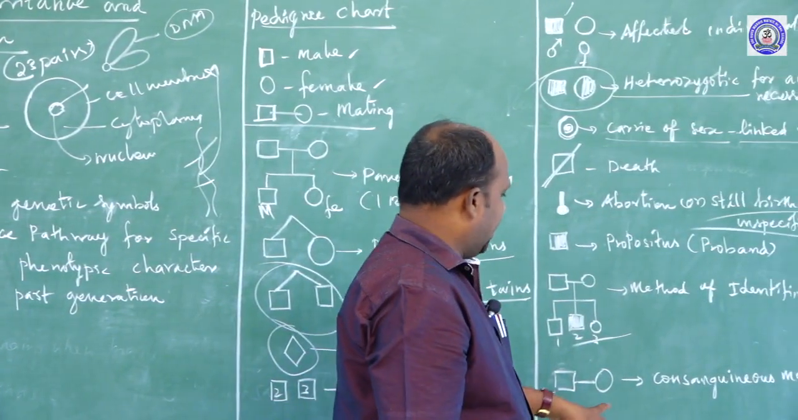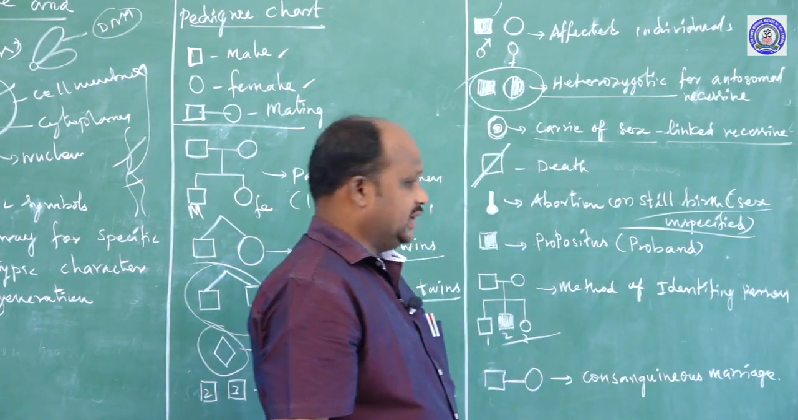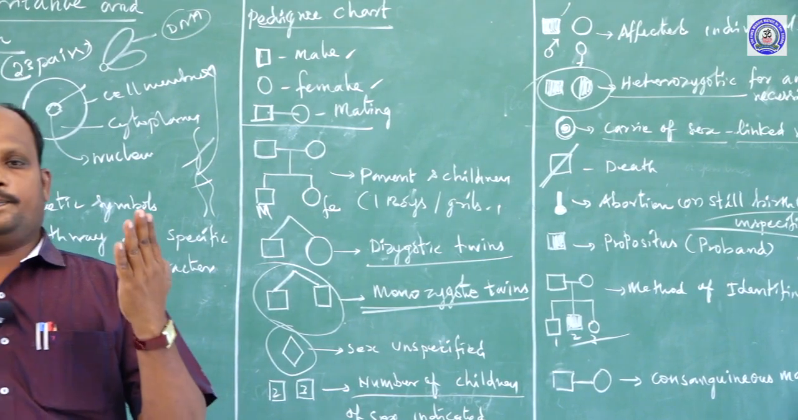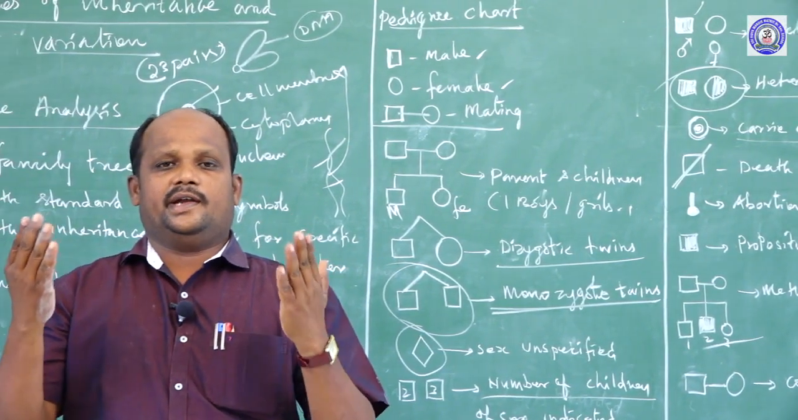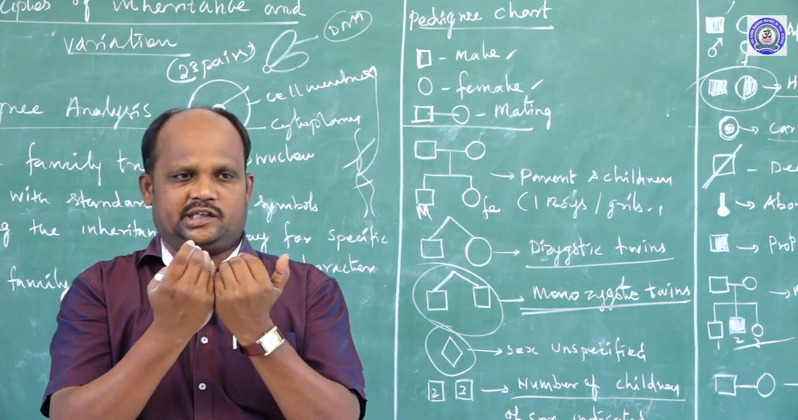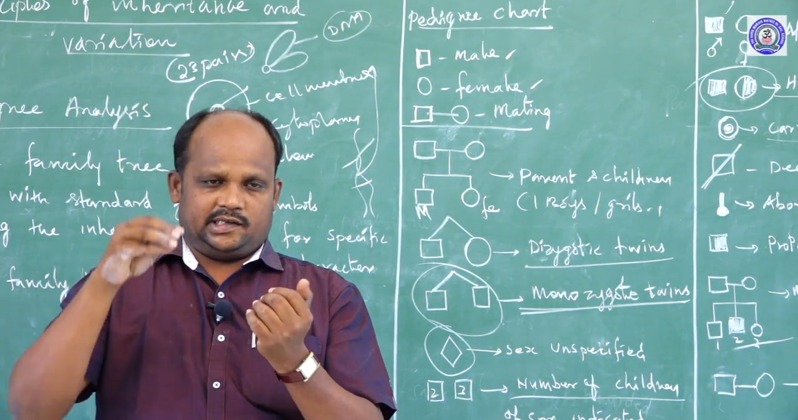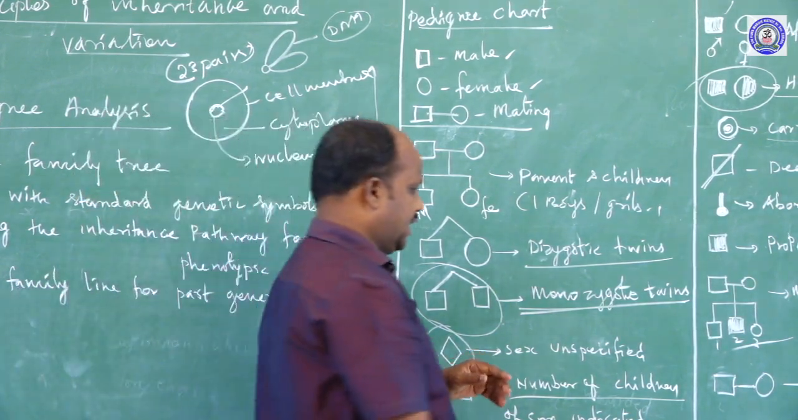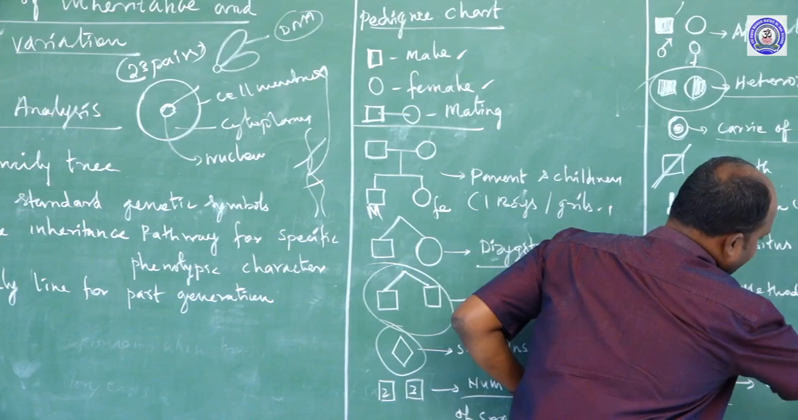Another one, consanguineous marriage. Consanguineous marriage means both parents, the mother and father, are blood relations. Between blood relations there may be a genetic disease or newborn baby characters, and we can easily assess this through this symbol. That is called a consanguineous marriage.